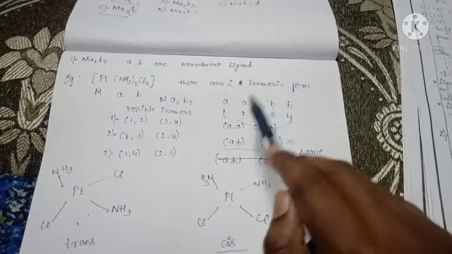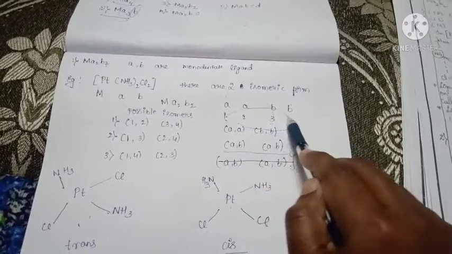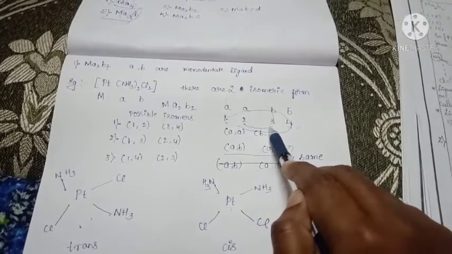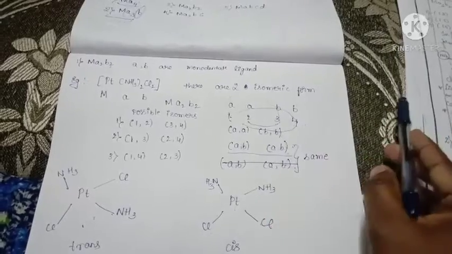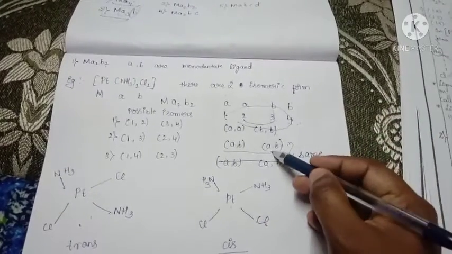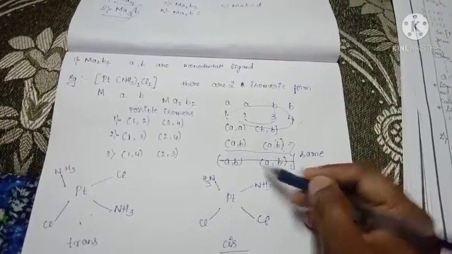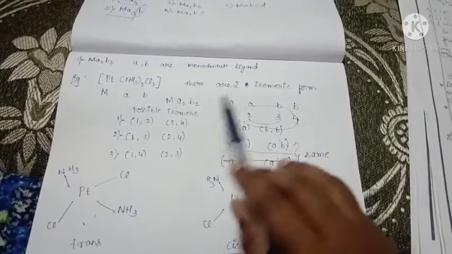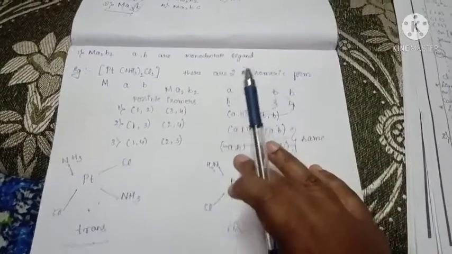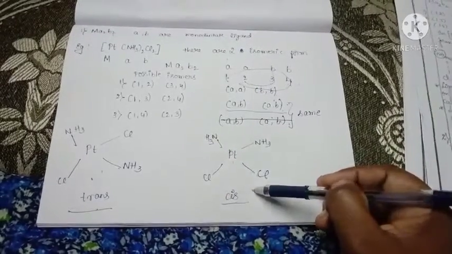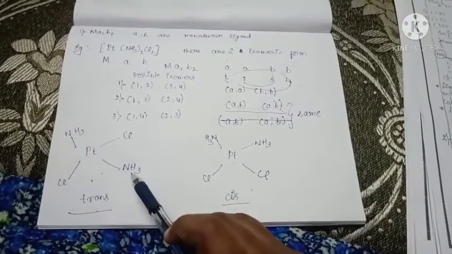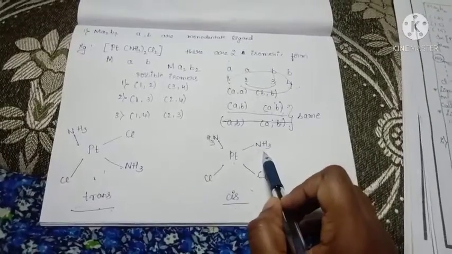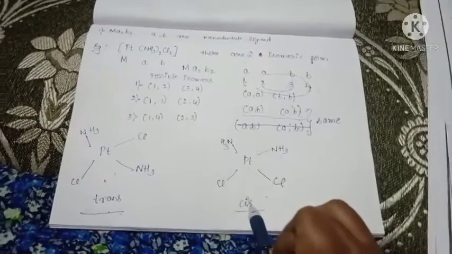The third possibility is 1, 4, 2, 3. But the second one and third one are the same, so we will consider it as 1 isomeric form. So it has 2 isomeric forms. Here there is a cis isomer and a trans isomer. When the ligands are on the opposite side, that is trans. When the ligands are on the same side, that is cis.